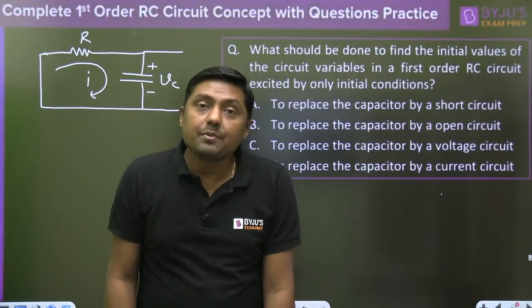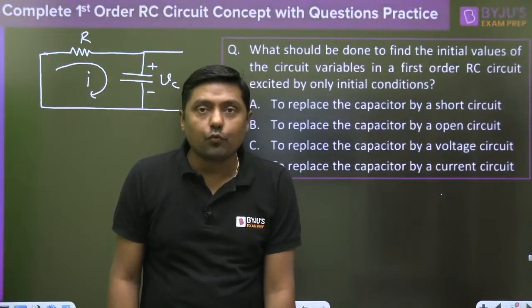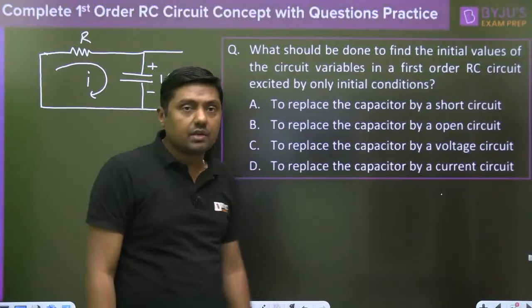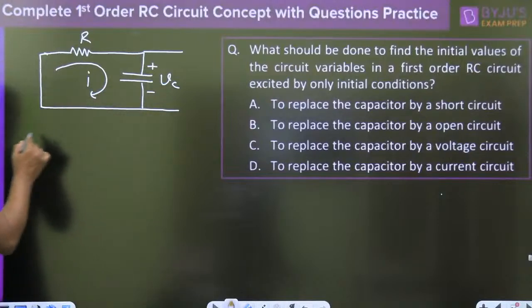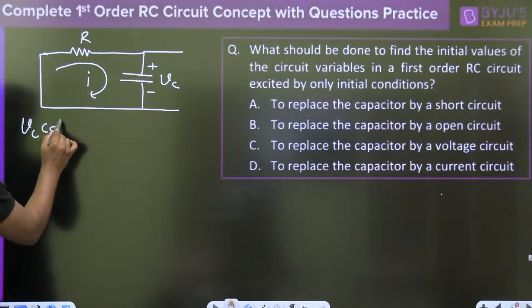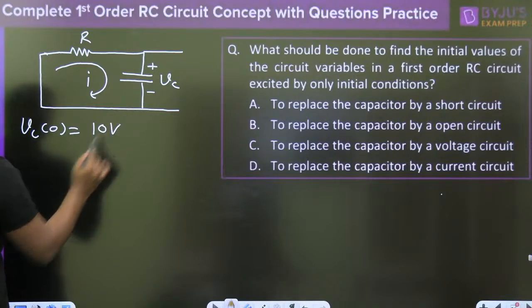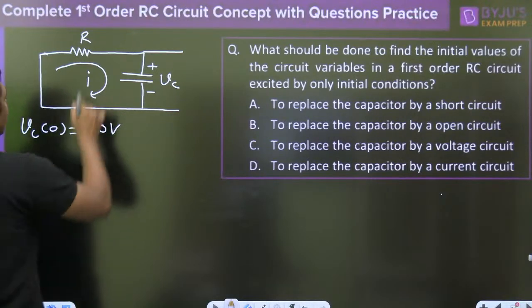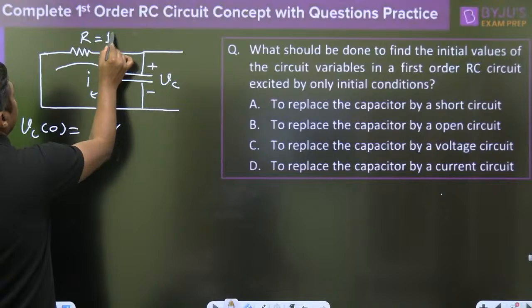Always remember, a capacitor does not allow a sudden change of voltage. The initial voltage is given in the question: VC0 is given as 10 volt. Let this be 10 ohm.